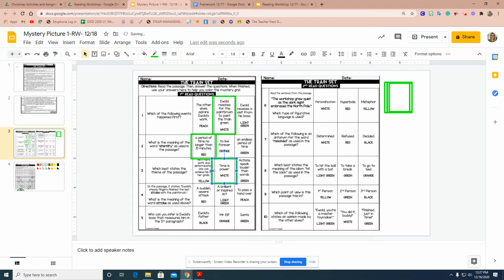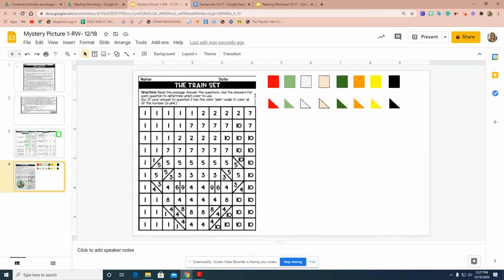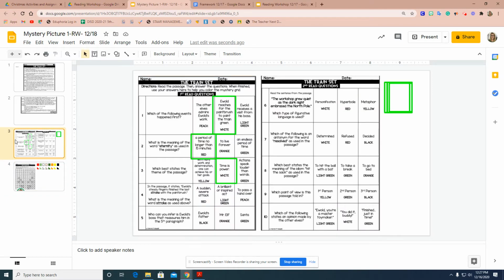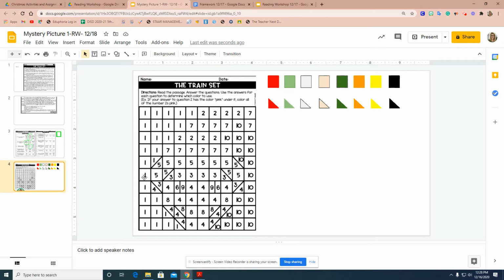Okay? After you've filled in every single question up to question 10, you're going to want to look at slide 4. This is going to be a mystery picture that you're going to have to fill in. After you answer every single question, you're going to go look back at question number 1. Question number 1 will coincide with the number ones on your paper.